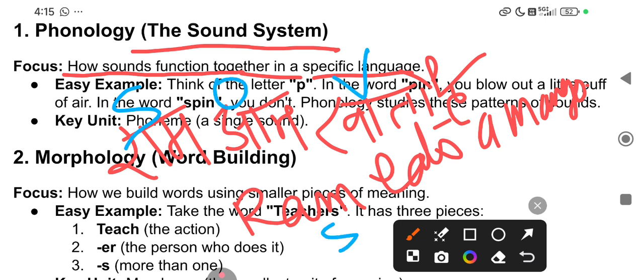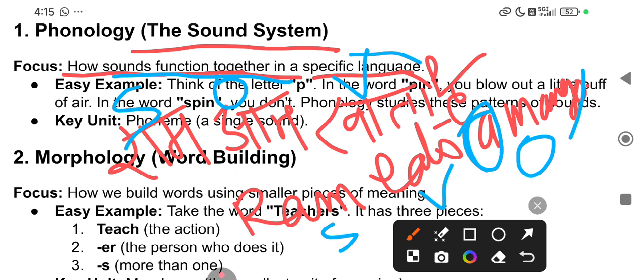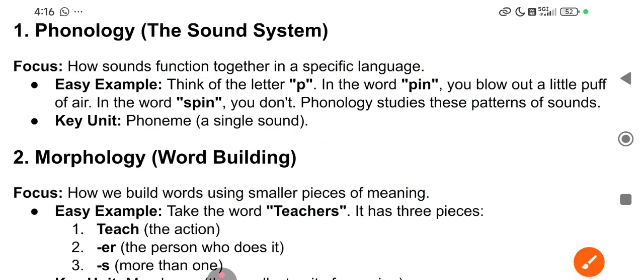But in English, subject, verb, and object, and article also. So how sounds function together in a specific language, because every language has its own combination of sounds, remember. So in phonology we discuss the sound system, right?